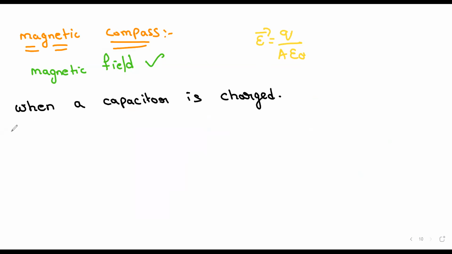No. The area does not change. Does epsilon naught change? No, it does not change.